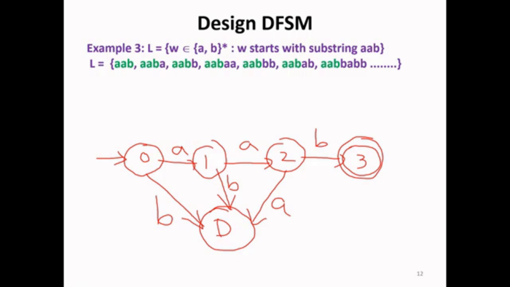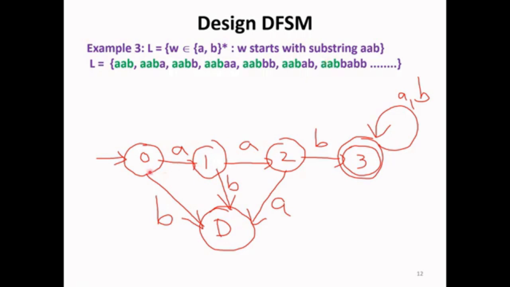State 2 is over. Next, coming to state 3. Can I have a self loop of A and B to state 3? Let us see. Self loop A, B. Will it be correct? Just check. Starts with AAB, and after that I may have all possible strings of A's and B's. Then having a self loop on the final state is correct according to the language.